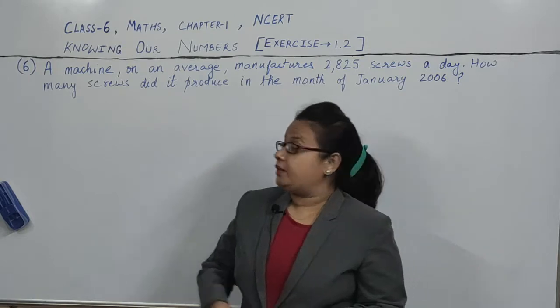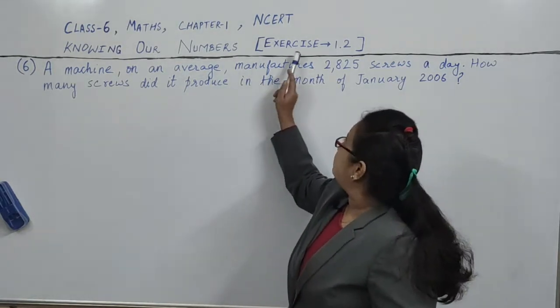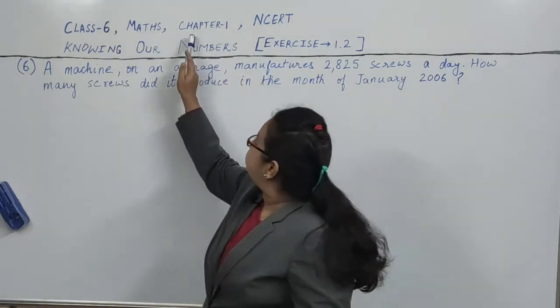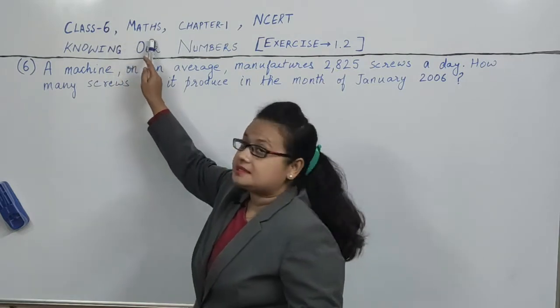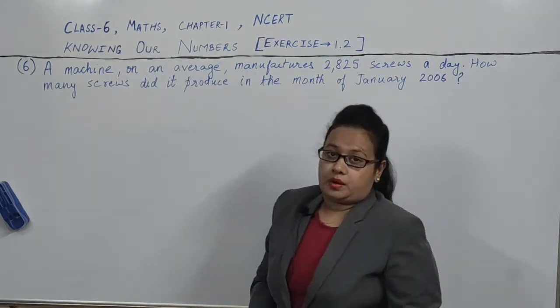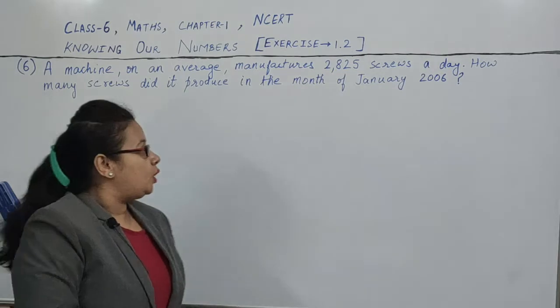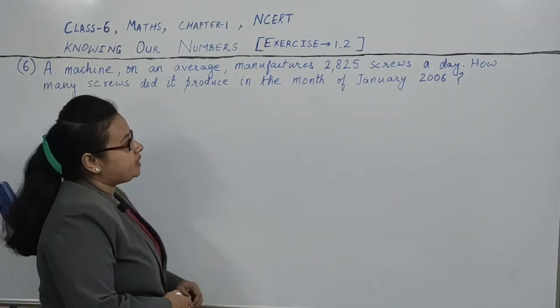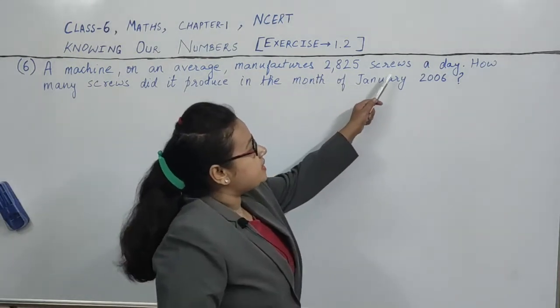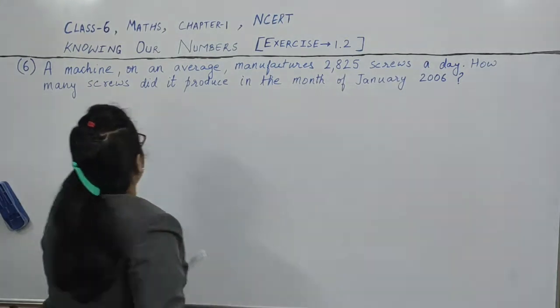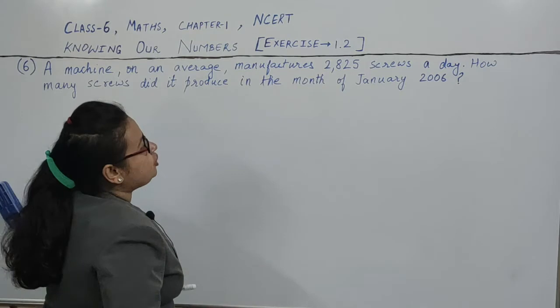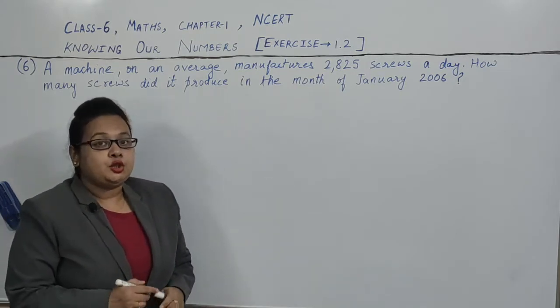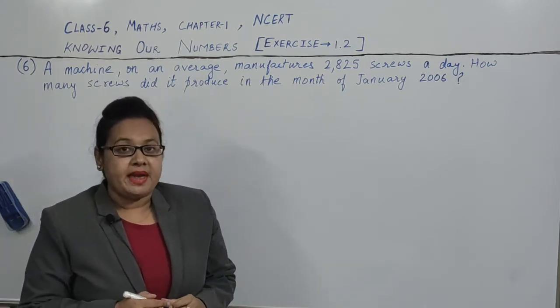In today's class, we will do question number 6 from exercise 1.2 of chapter 1 Knowing Our Numbers from 6th class Maths NCERT book. So now let us first read the question. A machine on an average manufactures 2,825 screws a day. A machine on an average manufactures means to produce, to make.